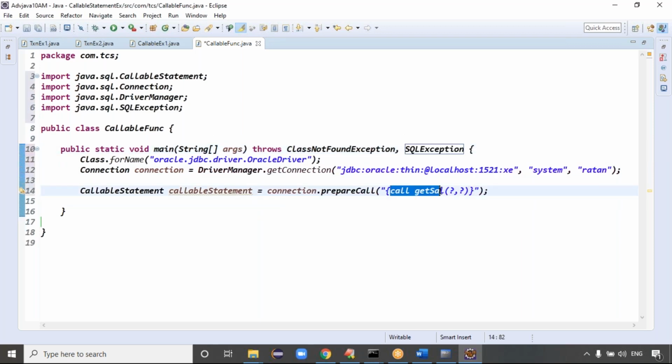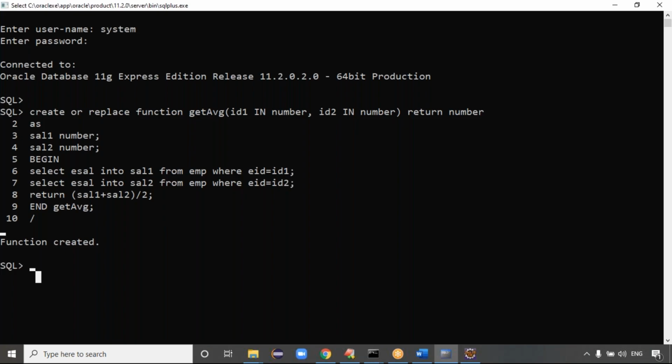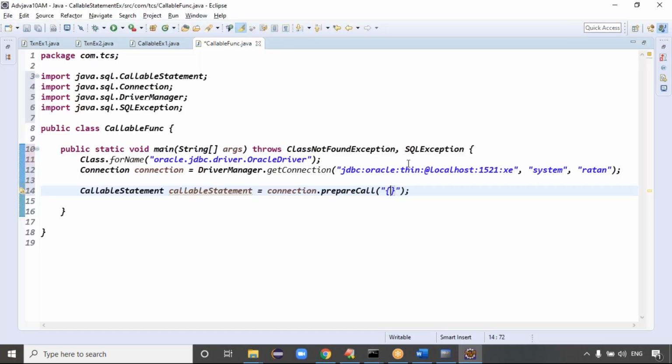Good. Yesterday we called a procedure; today we have to call a function, guys. CallableStatement equals connection.prepareCall. Now here we have to call the function. The function name is getAverage. So call getAverage with braces here. getAverage is expecting how many inputs in total? Two inputs, right? ID1 and ID2 are the inputs, right? Exactly, guys.